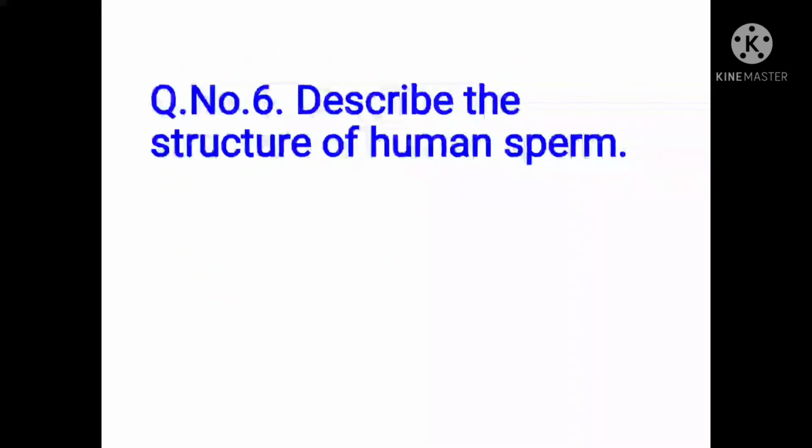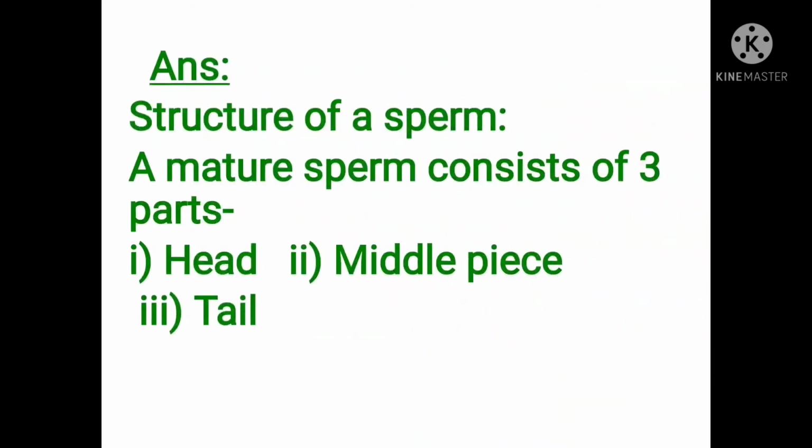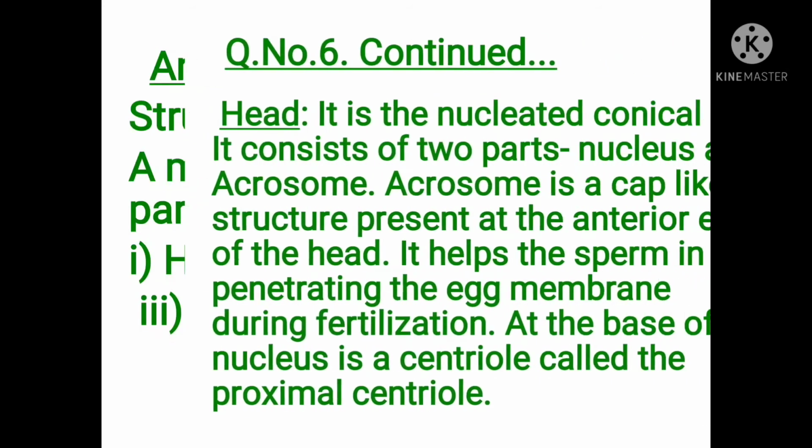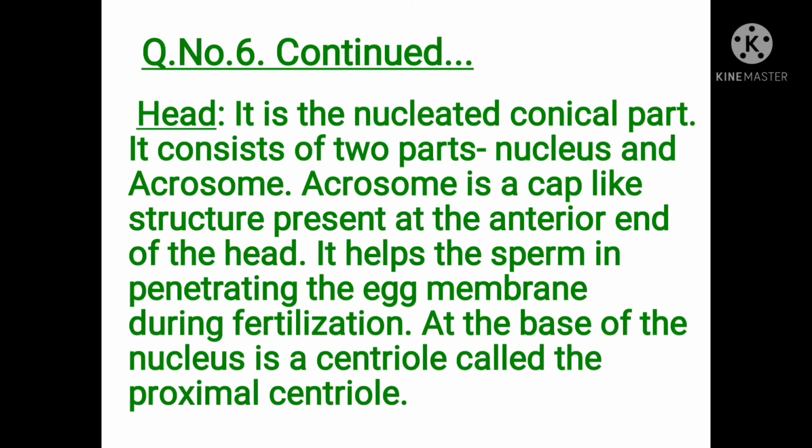Question number 6. Describe the structure of human sperm. The answer is, a mature sperm consists of 3 parts: head, middle piece, and tail. Head portion. It is the nucleated conical part. It consists of 2 parts, nucleus and acrosome.